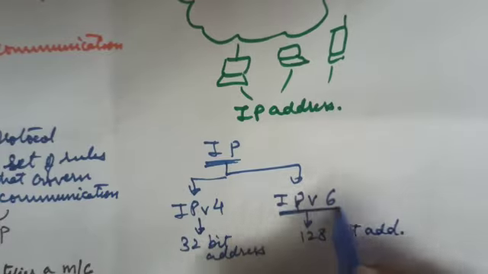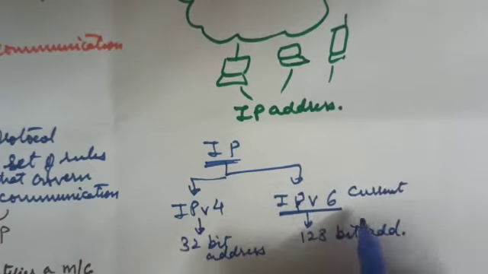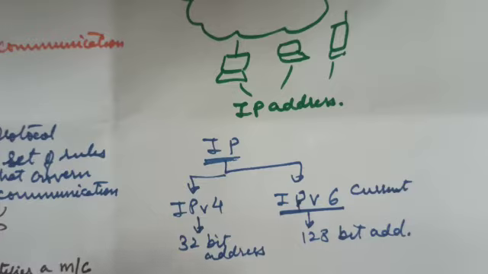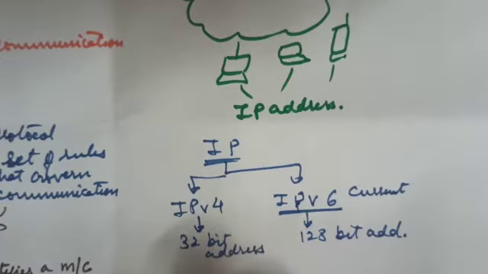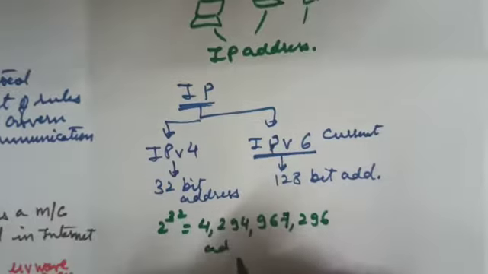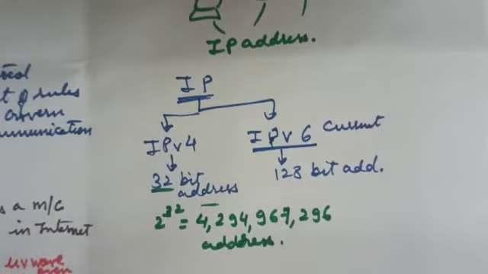IPv4 is the current Internet Protocol which is used for internet communication. In IPv4 there are 2 raised to 32 addresses possible, which is equal to 4,294,967,296 addresses. These many addresses are possible with 32-bit IPv4 address.